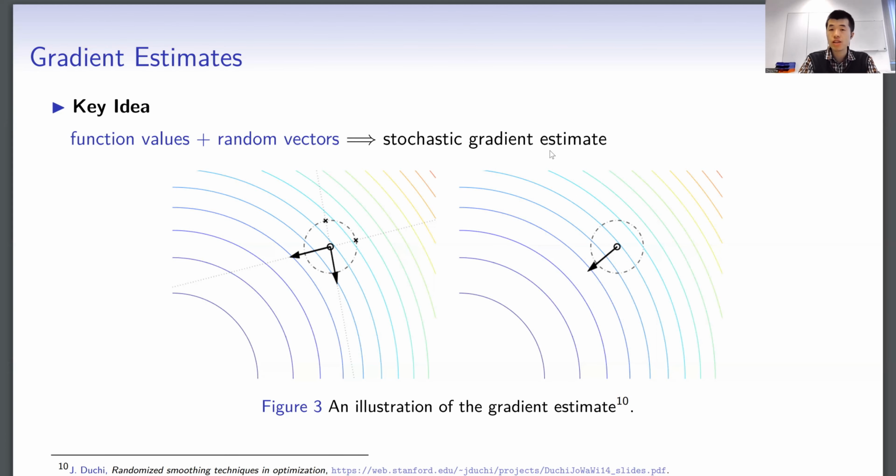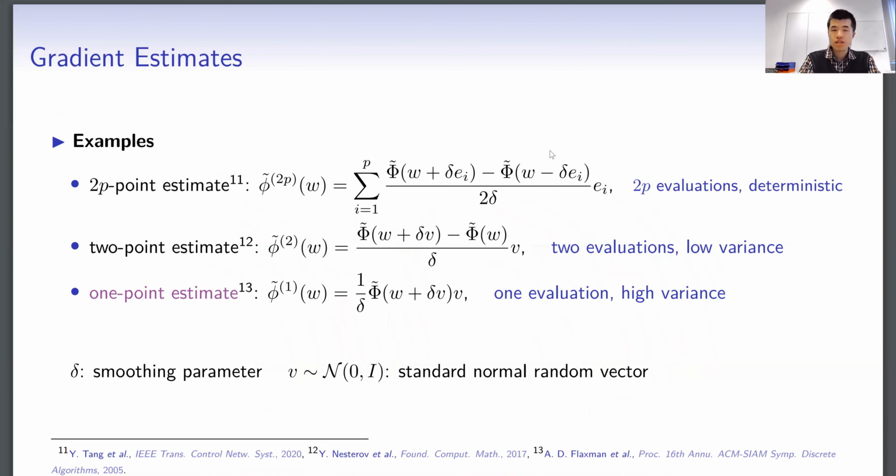And then we select random directional vectors to construct a stochastic gradient estimate. This estimate is useful in the sense of expectation. When we take expected value of this estimate, it will give us a very good estimate of the direction of the true gradient.